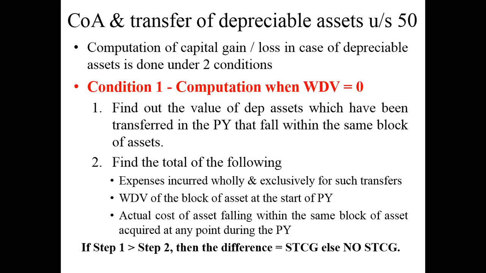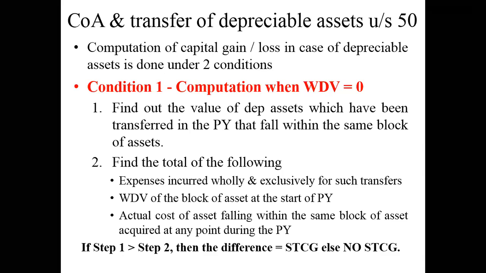Every year you give depreciation for the machinery, and you arrive at the new written down value. So when you arrive at the new written down value, it is as good as you have acquired that machinery in that previous year only. If you have acquired that machinery in the previous year only, how can it give rise to long term capital gain? It has to be a short term capital gain. That is the whole logic of it.